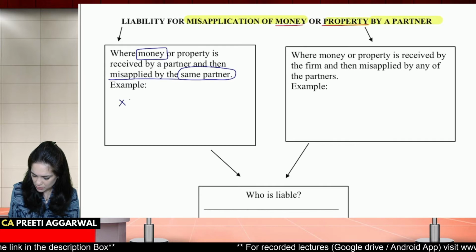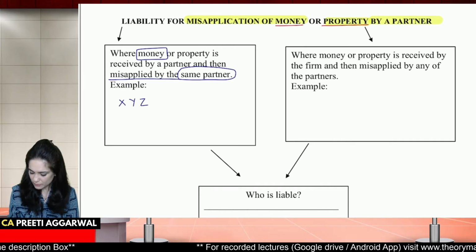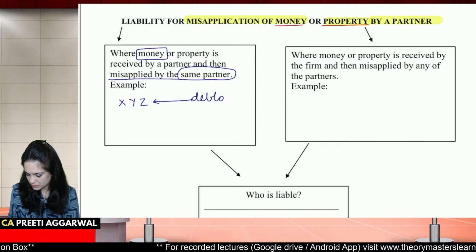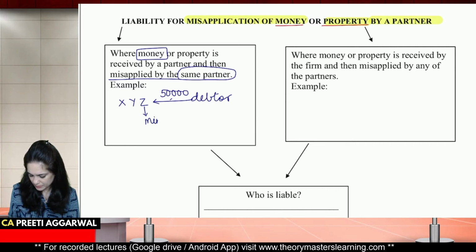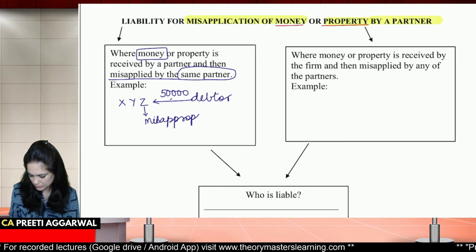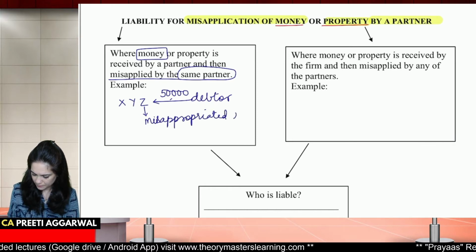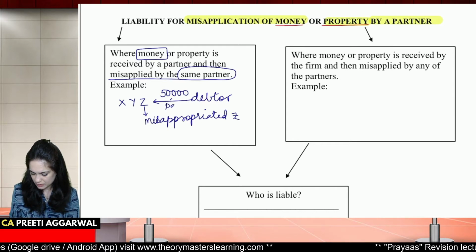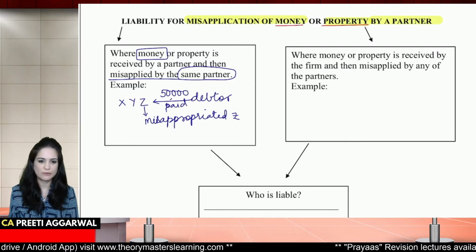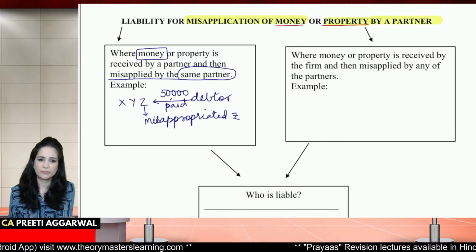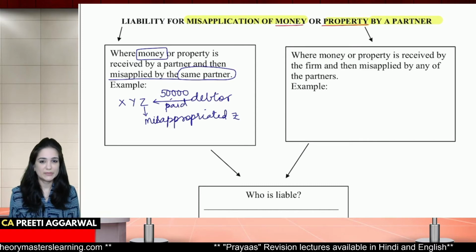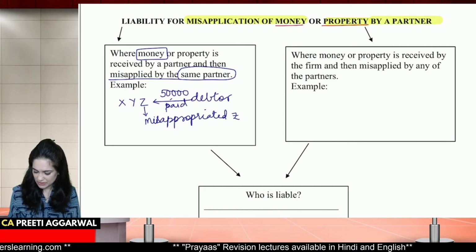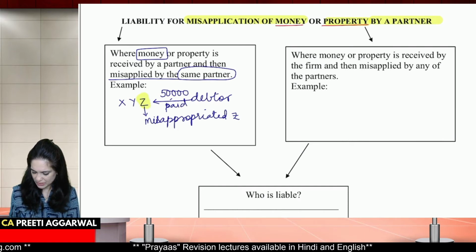XYZ is a firm. A debtor paid 50,000 rupees to Z. Now Z misappropriated that money. He went and spent it. Z was alone in the office, and he was authorized to receive payment. So the debtor made the payment to Z for the firm, and Z misapplied it. Here, the same partner who received it has misapplied it.